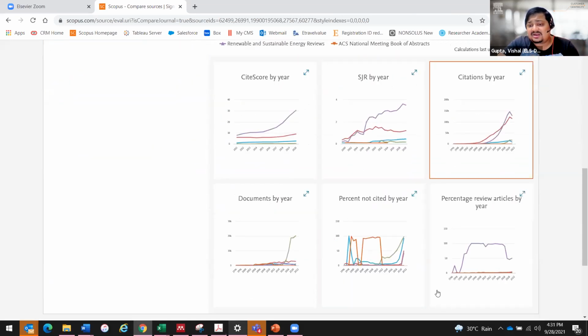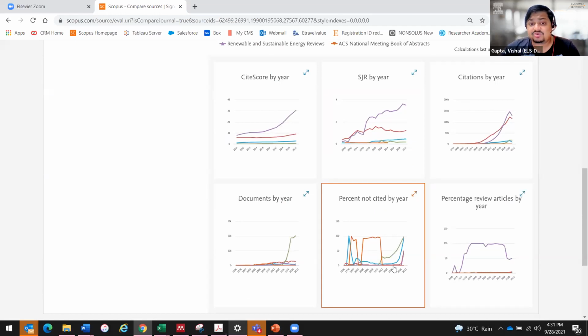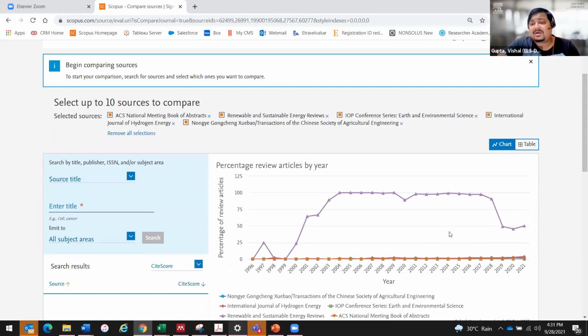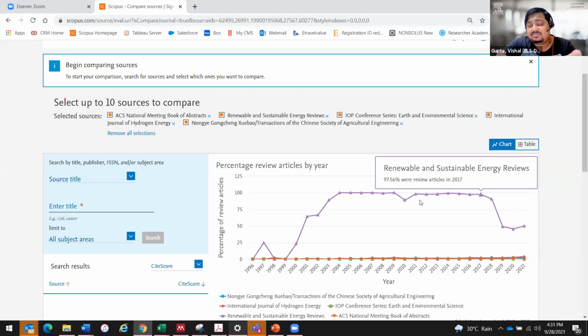Similarly, there are other metrics. And Mr. Reddy, as you saw, this particular topic is highly preferred for review articles. And if you want to see out of these journals, which journal publishes more review articles, see, of course, this is a review journal. So you will find most of it here.